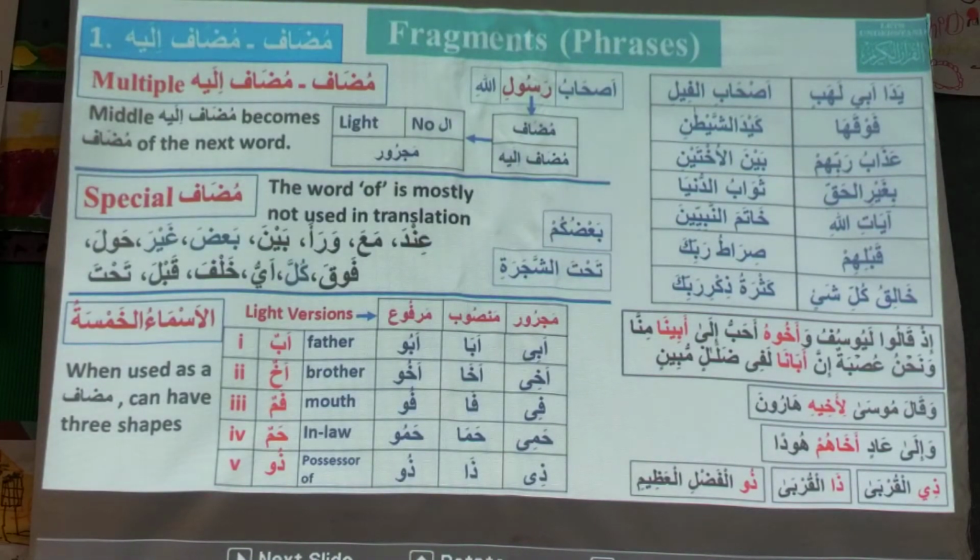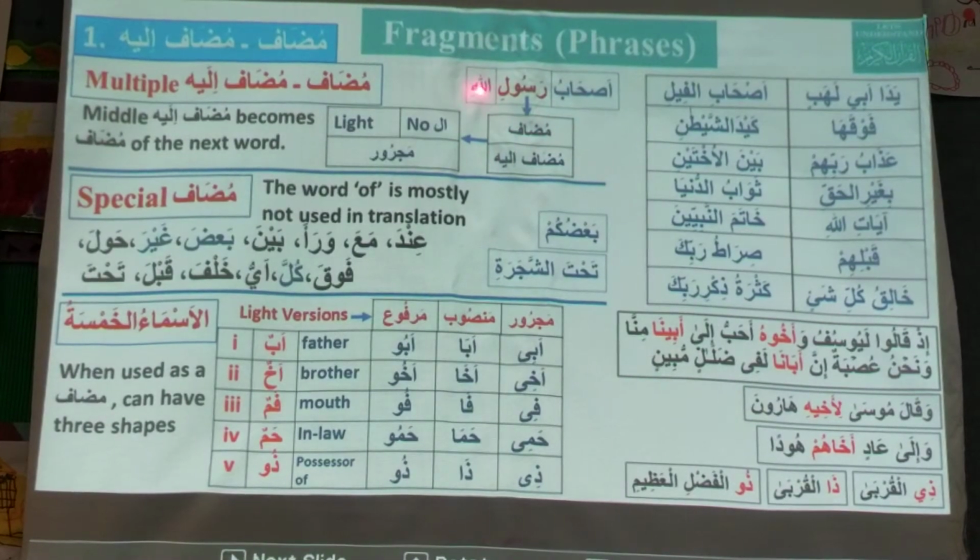Okay, then yesterday we studied multiple mudaf ilays. Like the example was ashabu rasulillahi, companions of the messenger of Allah. So it is multiple mudaf. In this fragment, Rasul is mudaf as well as mudaf ilay. It is mudaf ilay for ashabu and mudaf for Allahi.